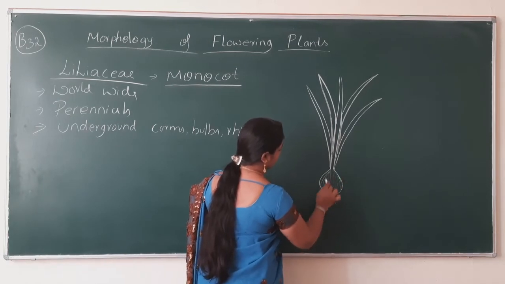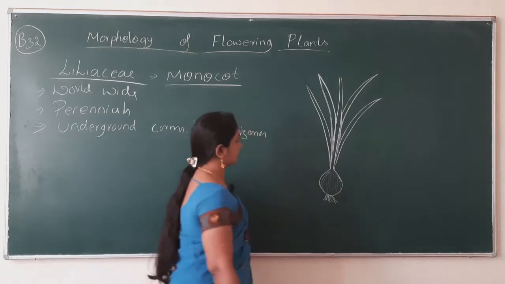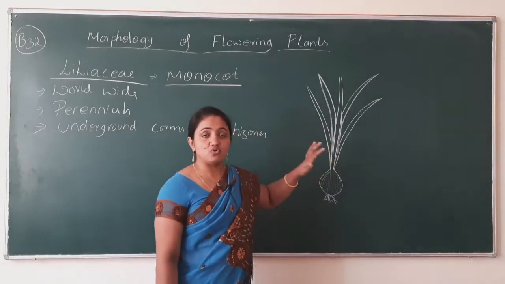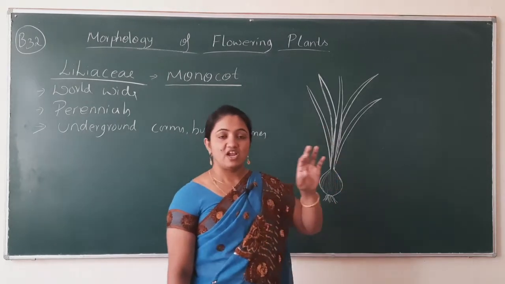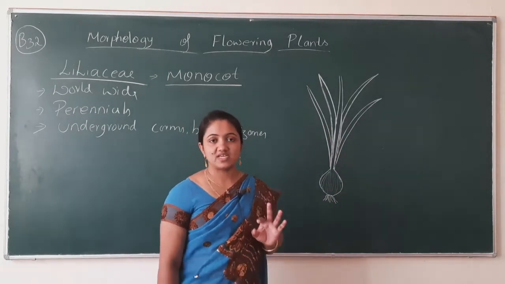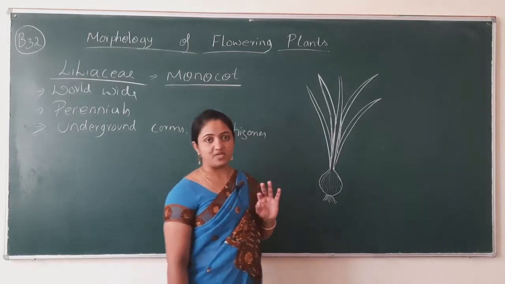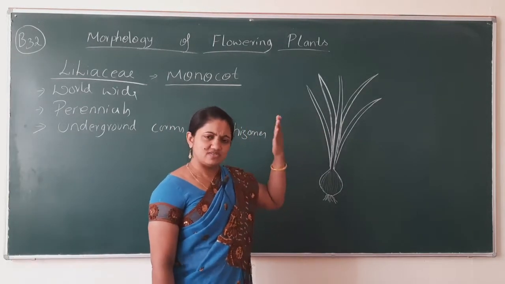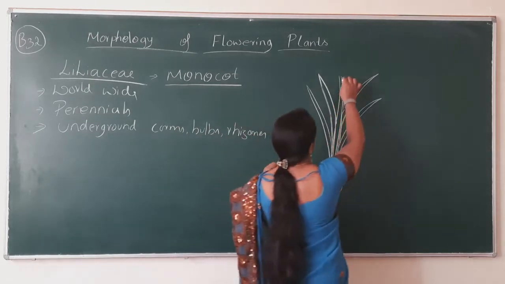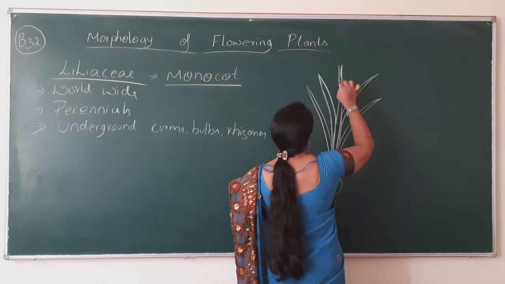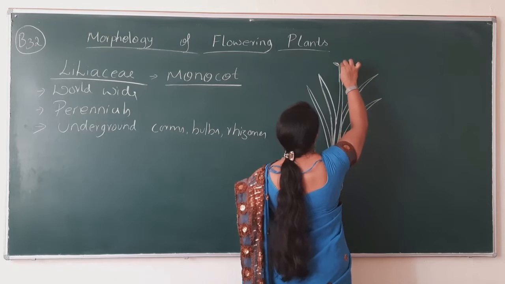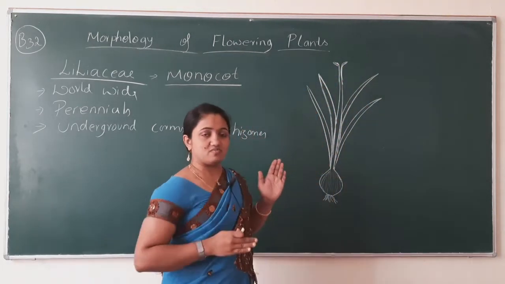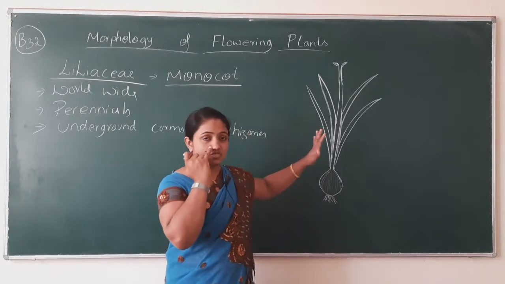So this is all about the family Liliaceae. If you know the plant very well, it will become easier to write the characteristic features of this family. Whatever characters are there in the onion plant, just look at the plant and its characters.